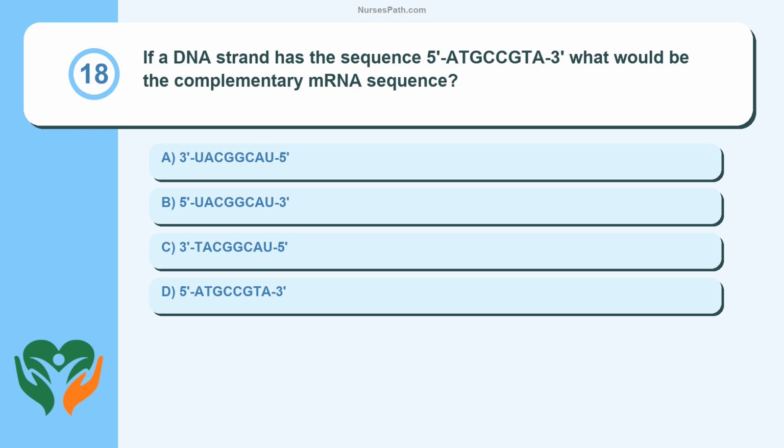Question 18. If a DNA strand has the sequence 5' ATGCCGTA 3', what would be the complementary mRNA sequence? 3' UACGGCAU 5', 5' UACGGCAU 3', 3' TACGGCAT 5', 5' AUGCCGUA 3'.